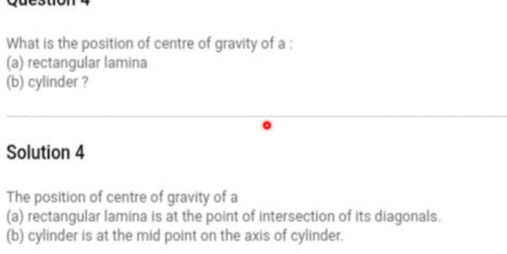Question number 4. What is the position of center of gravity of a rectangular lamina? It is at the point of intersection of its diagonals, and of a cylinder is at the midpoint of the axis of the cylinder.